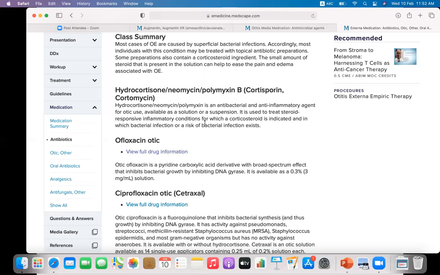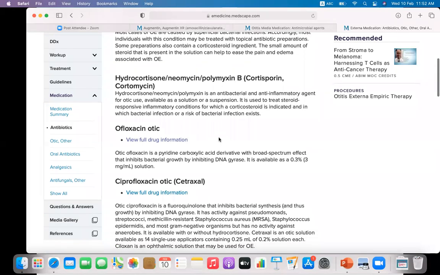It is available as a solution or suspension. Then another antibiotic available is ofloxacin otic and ciprofloxacin otic. Otic, it is available as topical solution.